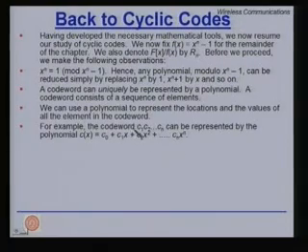For example, the code word C0, C1 up to C(n-1) can be represented by the polynomial C0 plus C1x plus C2x squared up to C(n-1)x^(n-1). So, C1, C2 correspondingly form the coefficients of x, x squared, and so on. But please note, if we multiply this by x, all we do is raise the power of x by 1.